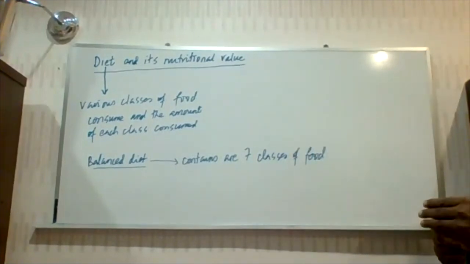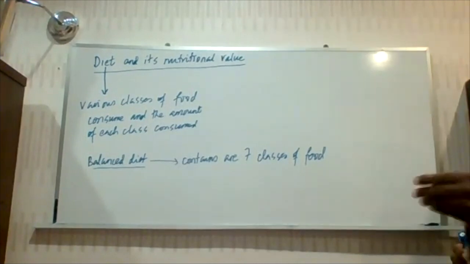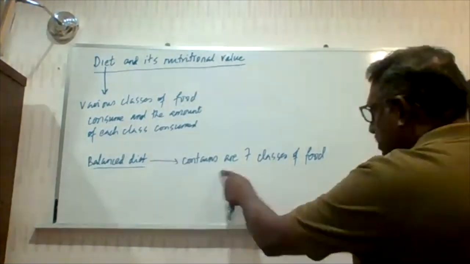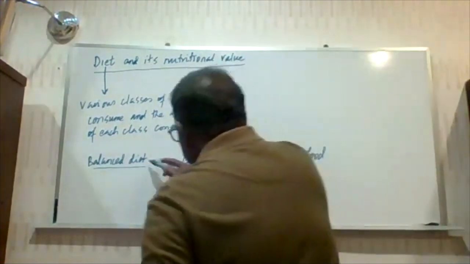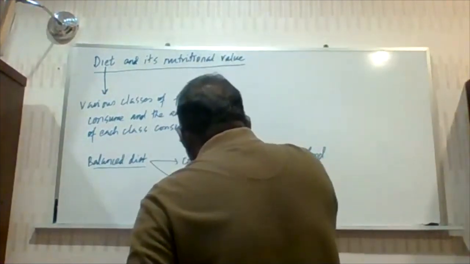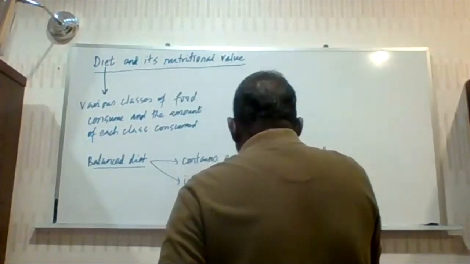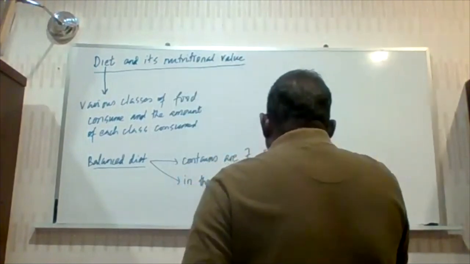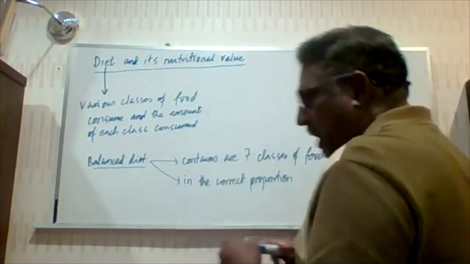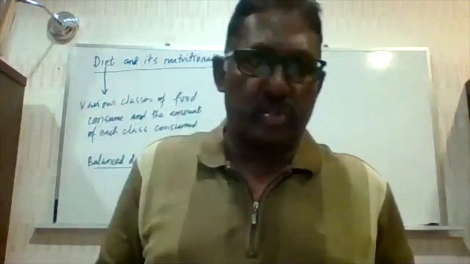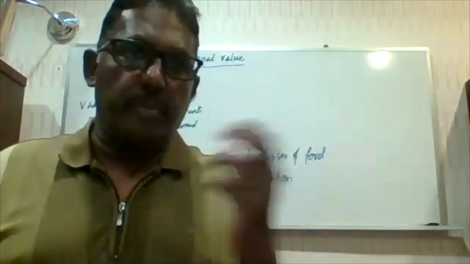But is that the only point? No. There are 2 points to the balanced diet. Number 1, it contains all 7 classes of food. And number 2, in the correct proportion. That means carbohydrate must be in a certain proportion, and lipid must be in a certain proportion.